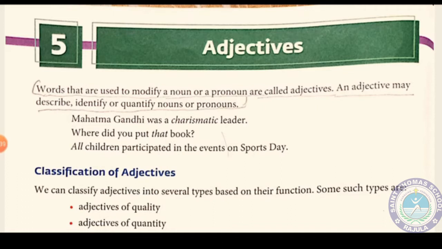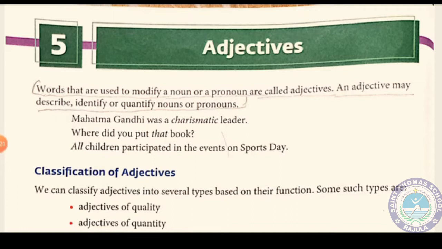Okay. In the lower classes, you have learned about these adjectives, that adjectives add something to the noun. Then it comes with a pronoun also and adds to the pronoun also. Now, some words which are added in these higher classes are that an adjective may describe, identify, or quantify a noun or pronoun. It means an adjective describes how the noun or pronoun is. It also identifies, giving it identification, and it also shows how much or how many it is.